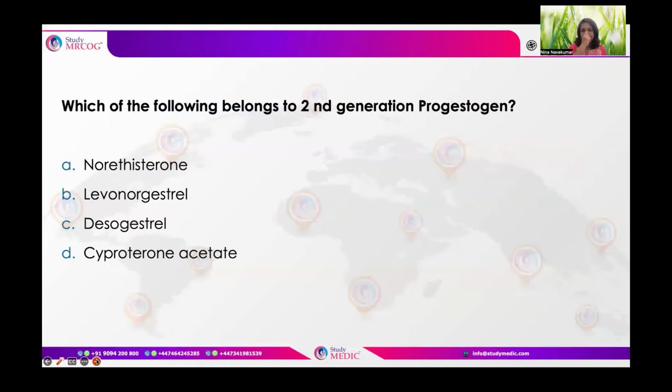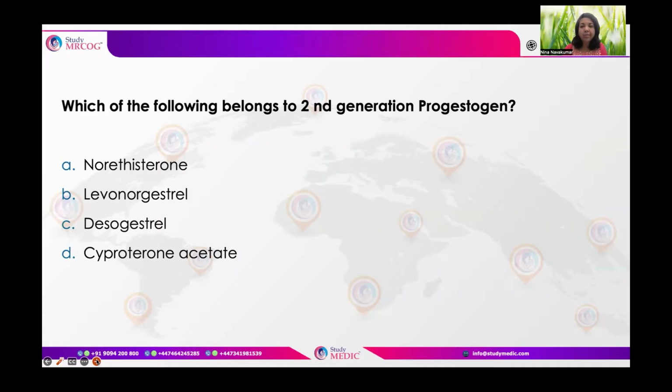So coming to our first question, which of the following belongs to the second generation progestogens? Among the options, norethisterone, levonorgestrel, desogestrel, cyproterone acetate. As we already mentioned, levonorgestrel belongs to the second generation progestogens, which is important as levonorgestrel is a main component that can be used for emergency contraception.